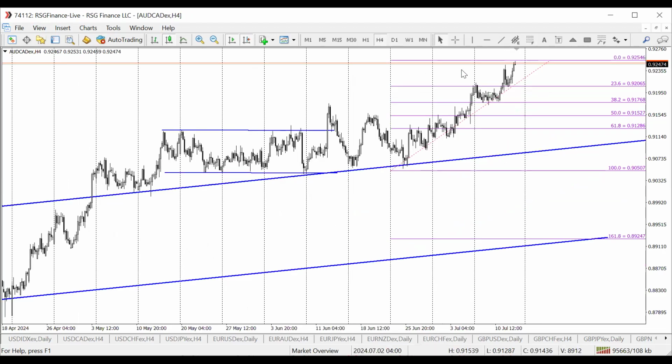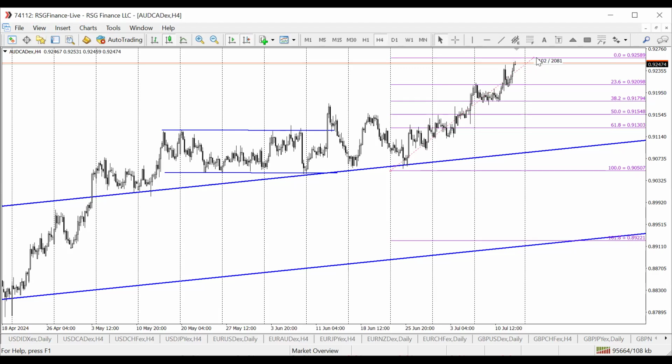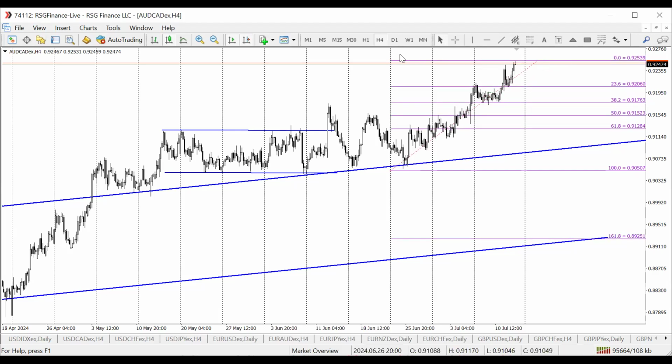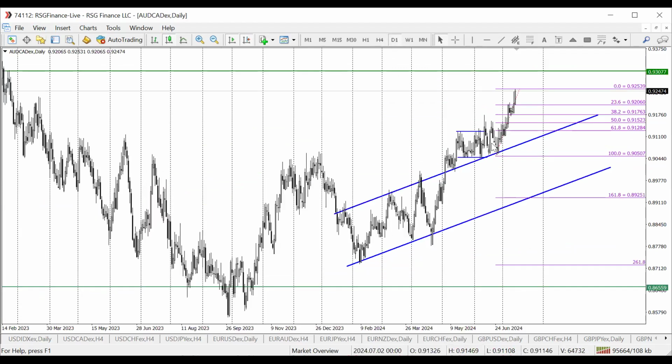Let me just be able to get this level exactly out there. Maybe I'll get it on the H4 charts. Okay, it's intact on H4 charts. Let's see again. All right, let's leave it at this. So price could make some level of retracement before pushing higher. So let's expect the best point to expect retracement is from the 23.6 Fibonacci level.